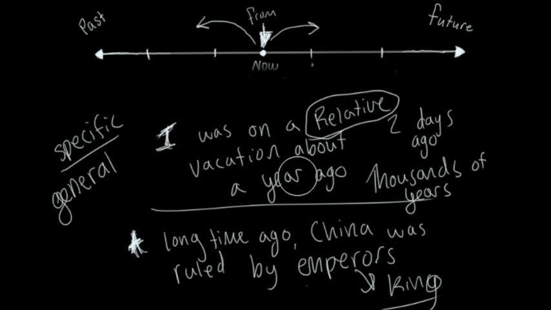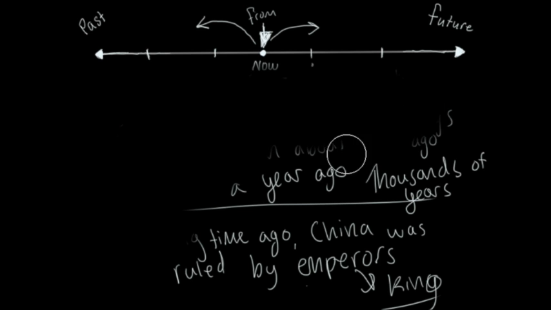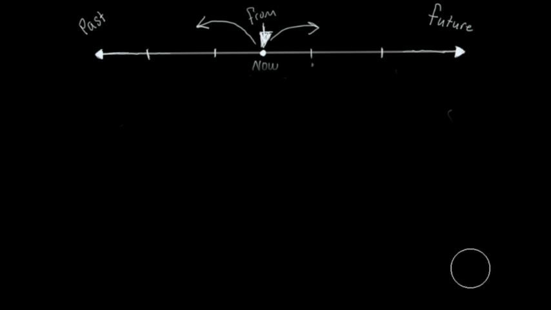But it could be thousands of years. It depends on the situation. The point is that we use ago because it is from now. From now. Very important. Please remember that. We cannot say 100 years before unless it's a different situation, not from now.